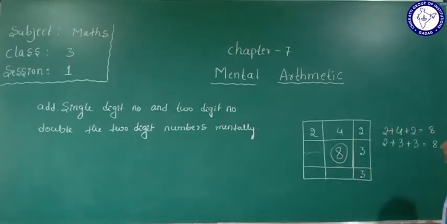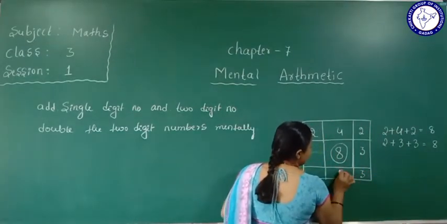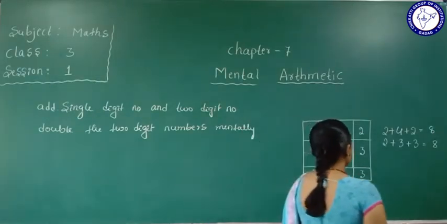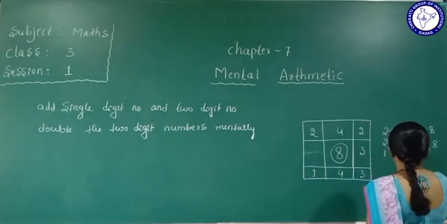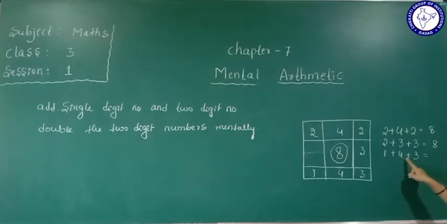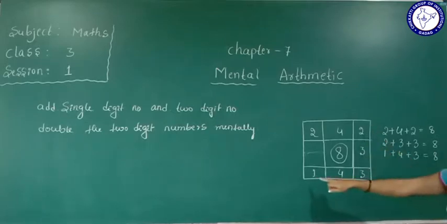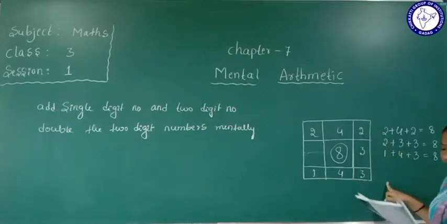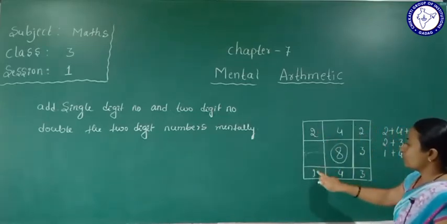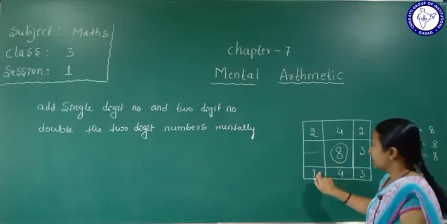Next column, 3 plus 4 is 7, 7 plus 1 is 8. So 1 plus 4 plus 3: 1 plus 4 is 5, 5 plus 3 is 8. Yes, we get the answer in the row and also the column. And next, see, 2 is there, 2 plus 1 is how much? 3. So here 3 is there.